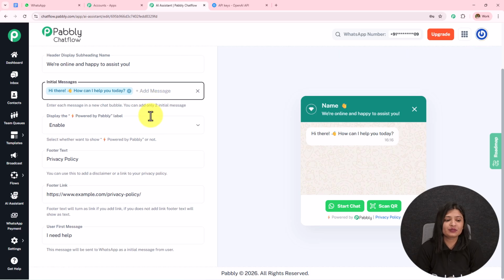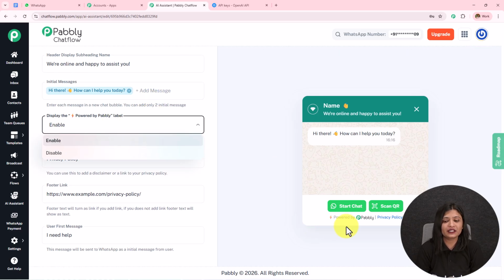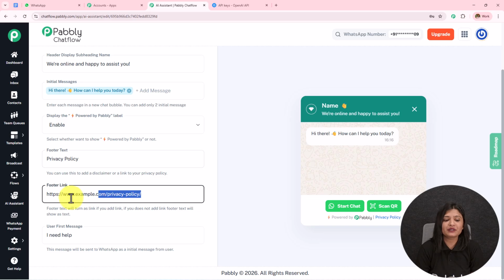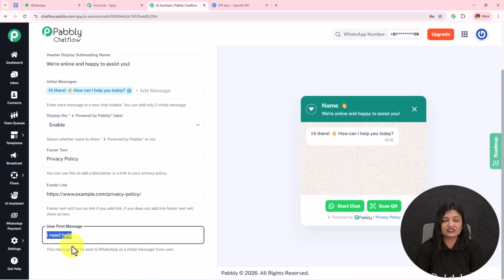Then we have this display the powered by Pabbly. If you keep it enabled, it will be enabled. If you disable this, it will be removed from here. Then we have this footer text and the footer link. So here I have added the privacy policy and the link to privacy policy. Then we have this user first message, which is I need help, but it is not necessary that only when the user sends I need help, my AI agent is going to reply. It is going to reply on any message sent by the user.